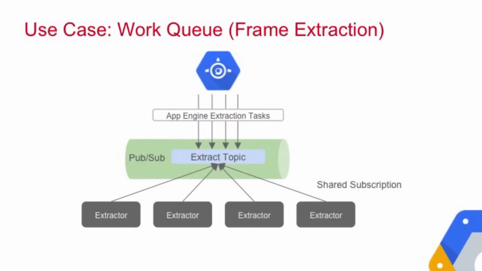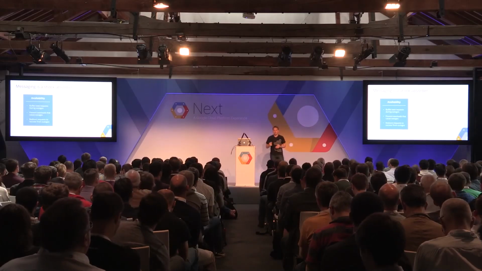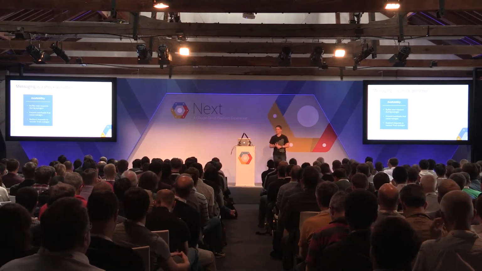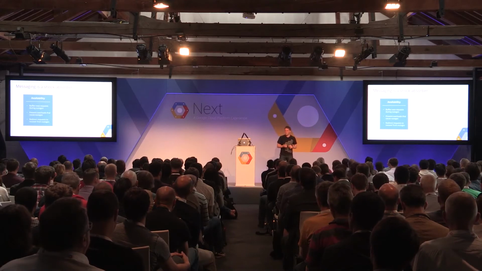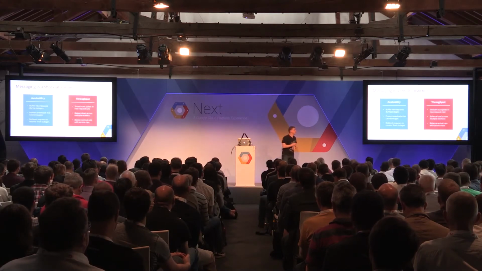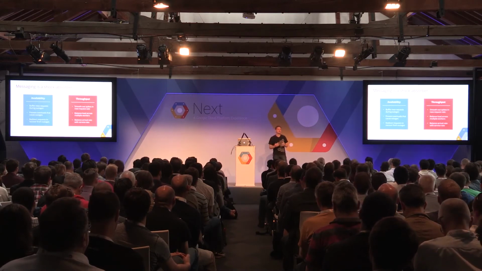All right, so what can messaging or Cloud PubSub do for you? On the one hand, it can give you availability. So it buffers new requests. It prevents overloads, so you can basically do throttling. And it helps you to redirect messages in case of disaster recovery. It also gives you the nice ability to handle the throughput in a way that you can smooth out spikes.